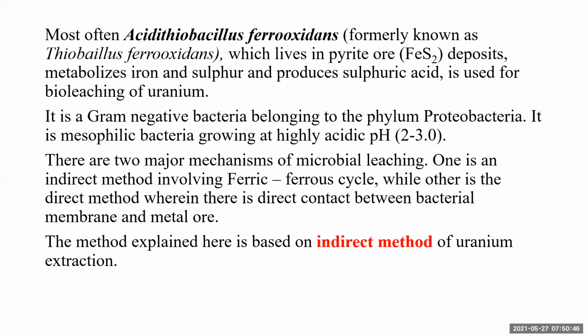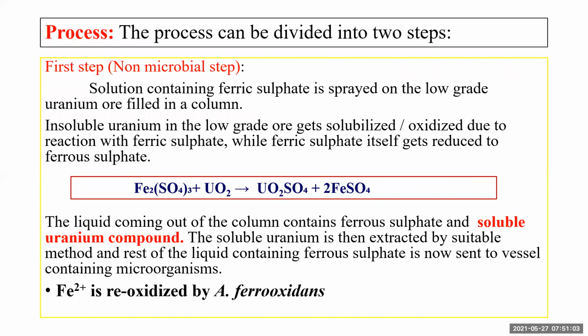The two major mechanisms of microbial leaching, as I told you, are the direct method and the indirect method. Here we are going to discuss extraction of uranium by the indirect method involving the ferric ferrous cycle. Again, as we studied for copper, this process is divided into two steps. The first step is the non-microbial step and the second step is the microbial step.